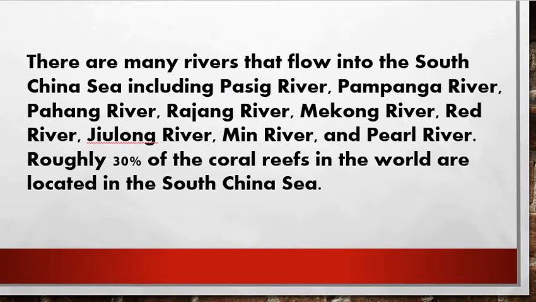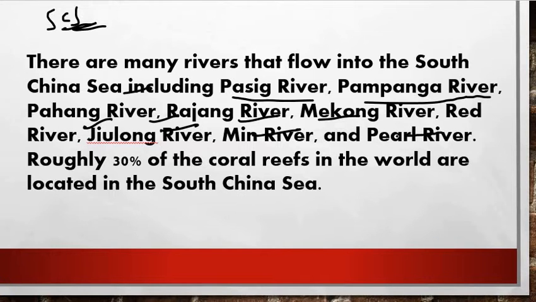See, now we see what are the rivers which are flowing in the South China Sea. The rivers flowing in the South China Sea include the Pasig River, Pampanga River, Pagan River, Rajang River, Mekong River, Red River, Jiulong River, Min River, Pearl River.